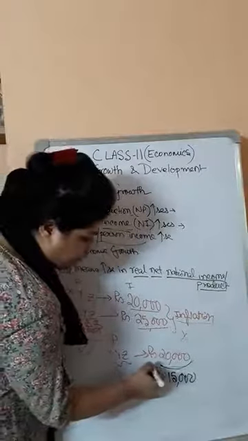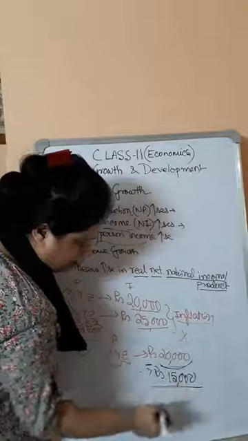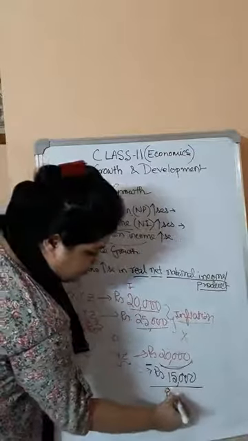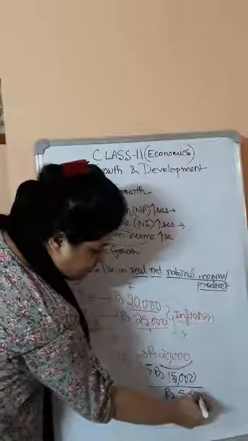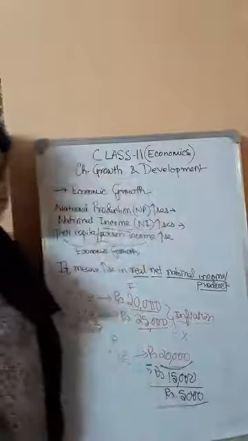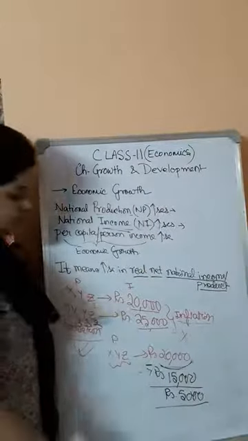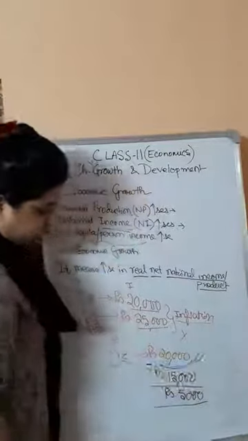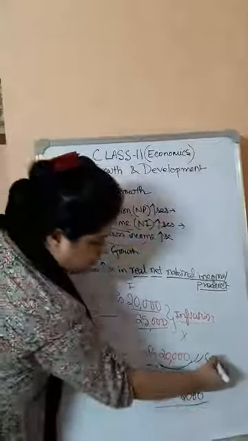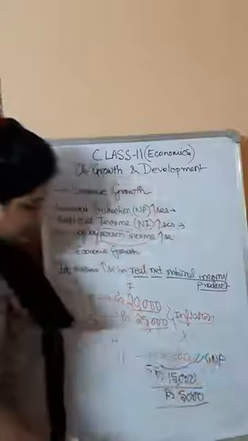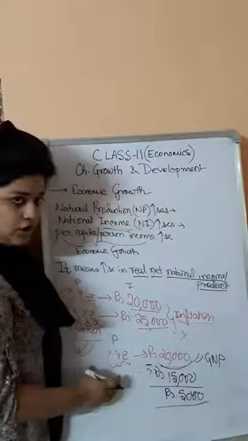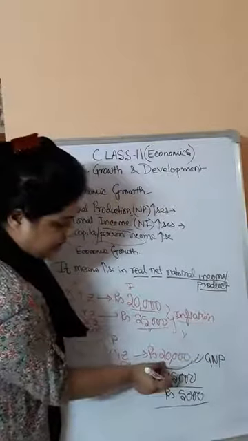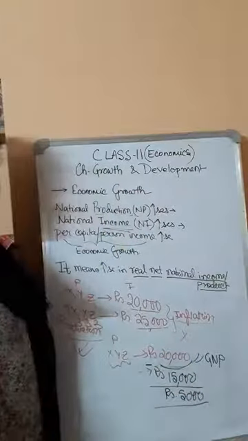And what is the value of depreciation? The value has depreciated by 5,000, so you will earn 5,000 less. So this is the gross national product. In national production, you thought that an estimate of rupees 20,000 can be made.